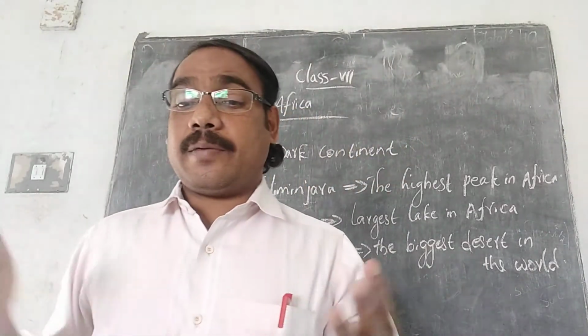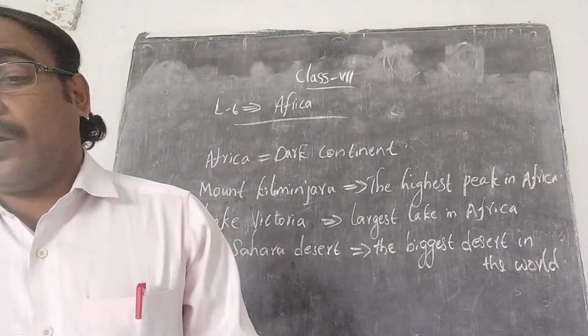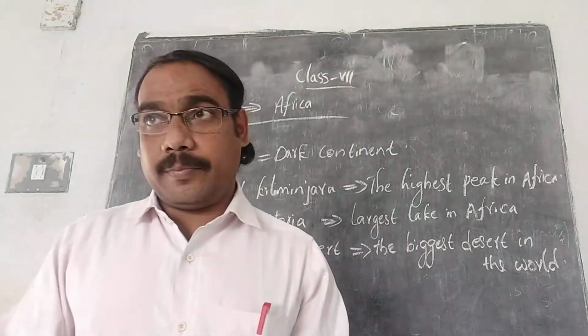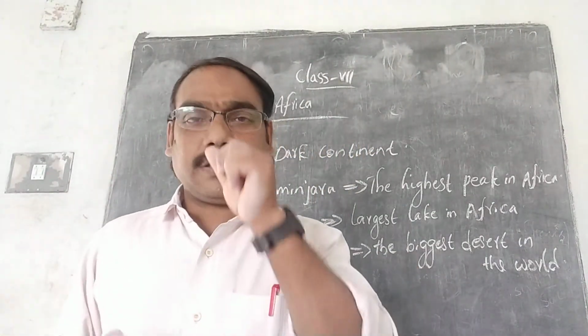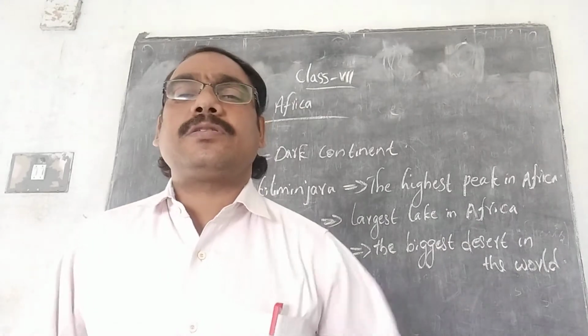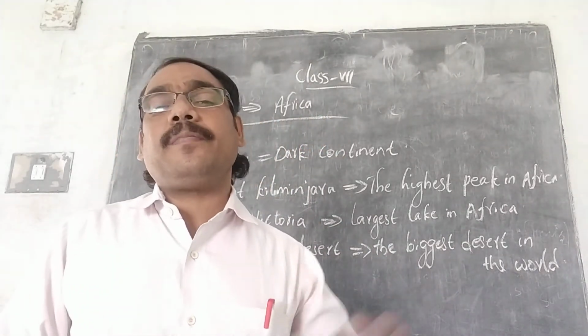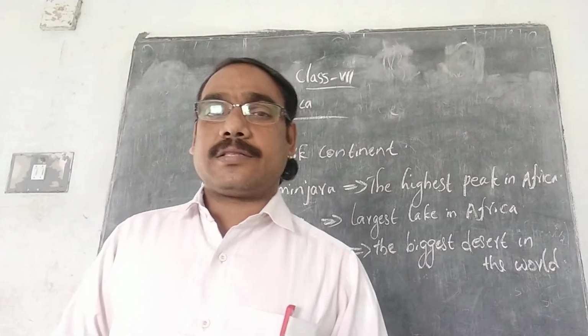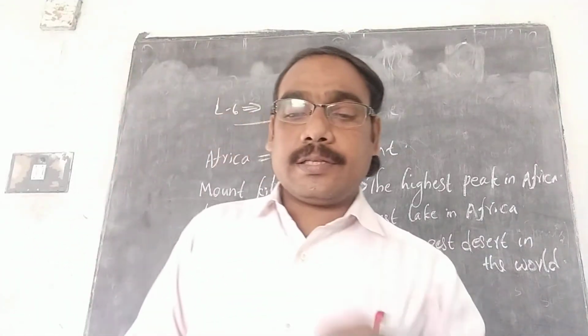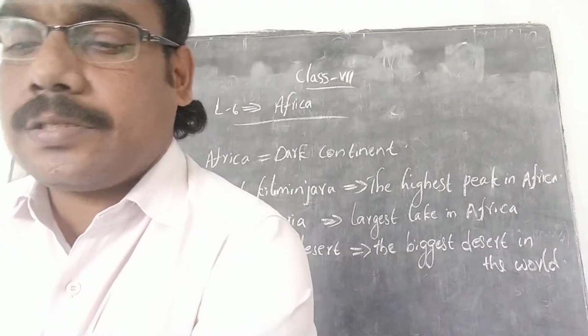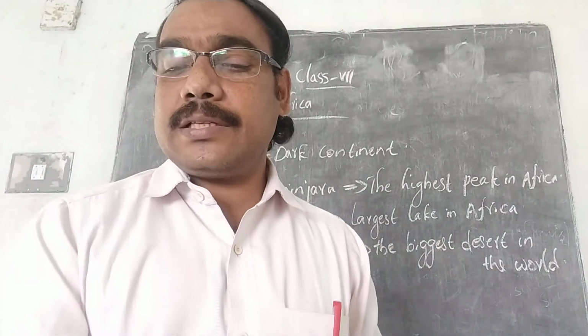New nations have come up where the people now have their own governments. Now there is no such colony. Most of the countries in Africa have gained freedom from these European countries. These are the main points we are learning from this lesson.